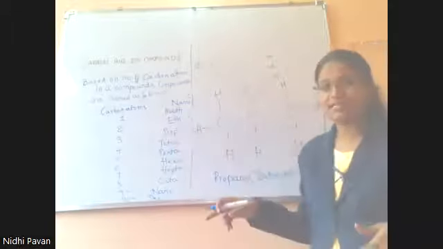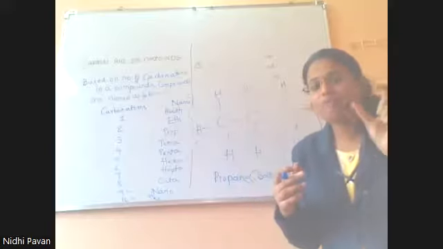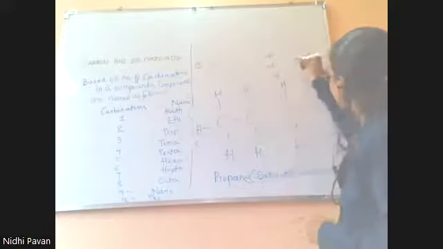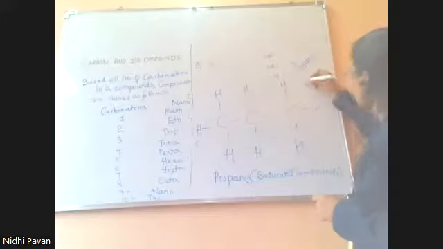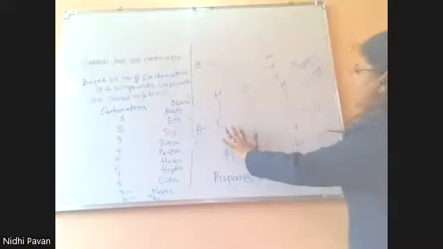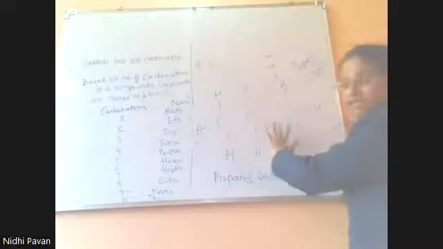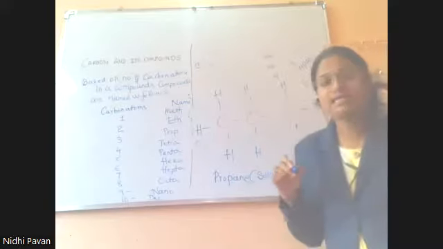Along with this, like you saw, propane, ethane. When you compare propane and ethane, what is common? Ane is common. Why? Because in both compounds, the carbon atoms are linked by a single bond.